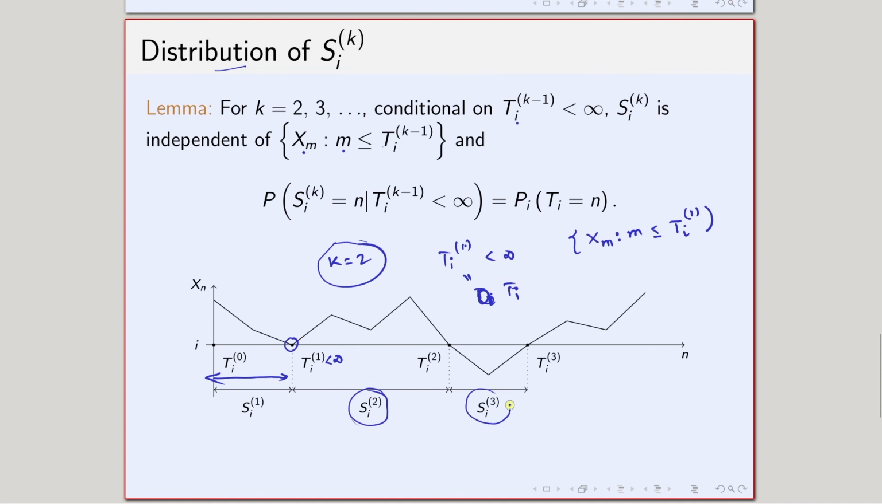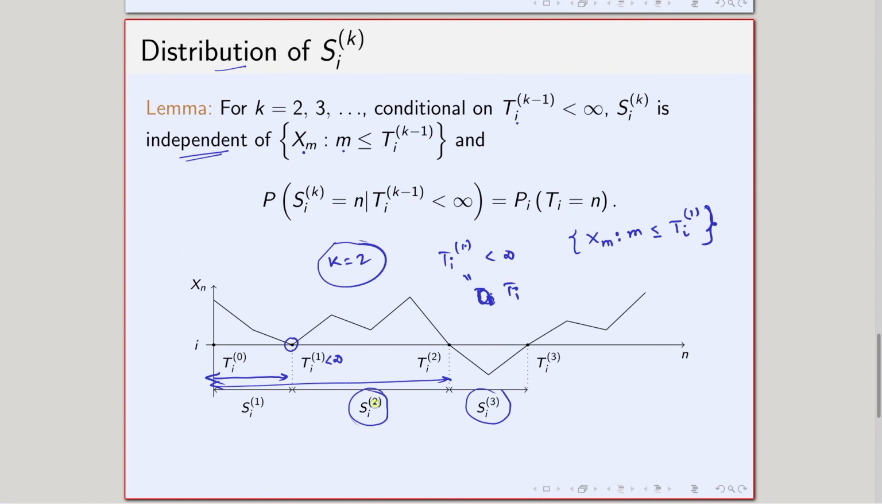Similarly, when I talk about S_i^3, this actually considers the Markov chain in this part. So S_i^3 is independent of the random variables in this part; the Markov chain in this part, or the random variables in this part, is independent of S_i^3. That is what the independence part says. Now come to the next part.